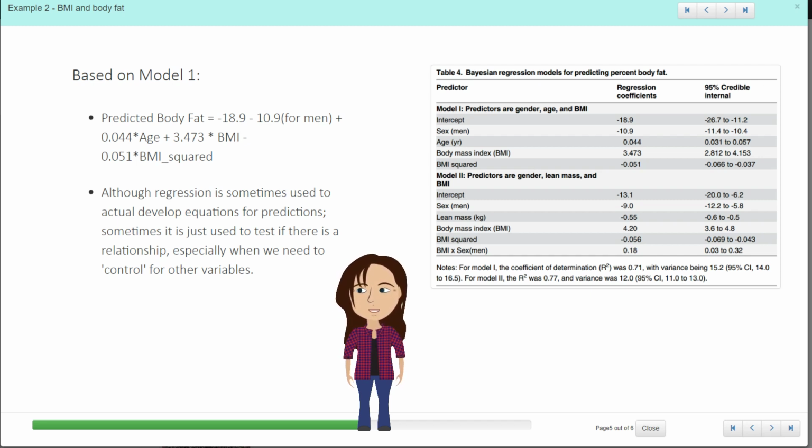So sometimes this is used to develop equations for predictions, but in this case what we really just want to see is that there's a good relationship between the two, especially as we use BMI in so many studies as a measure of body fat percentage. What they were actually trying to do in this context was see if the cutoffs were appropriate for their particular population. And if we just go to the last slide,